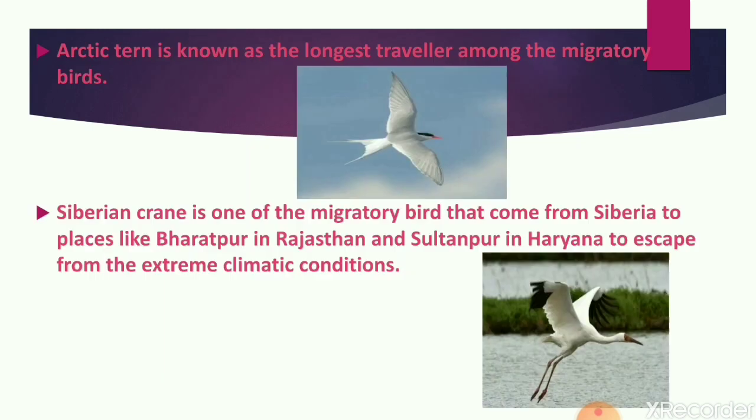One of them is the Arctic tern, and the Arctic tern is known as the longest traveler among the migratory birds. And one more bird is the Siberian crane. The Siberian crane is a migratory bird which comes from Siberia to India. It comes to Bharatpur in Rajasthan and Sultanpur in Haryana to escape from the extreme climatic conditions.